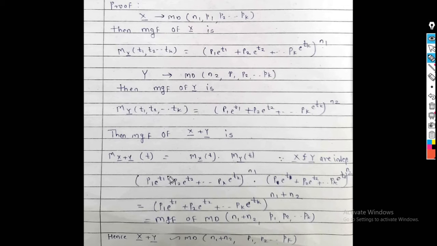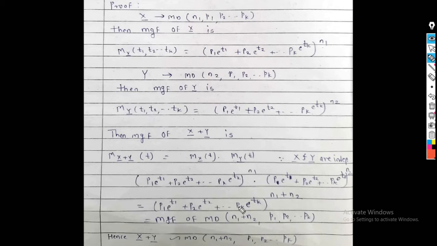So the base is the same, we can add the powers of these two terms. So we get (p1 e raised to t1 plus p2 e raised to t2 plus ... pk e raised to tk) raised to what? n1 plus n2. We can add n1 and n2.